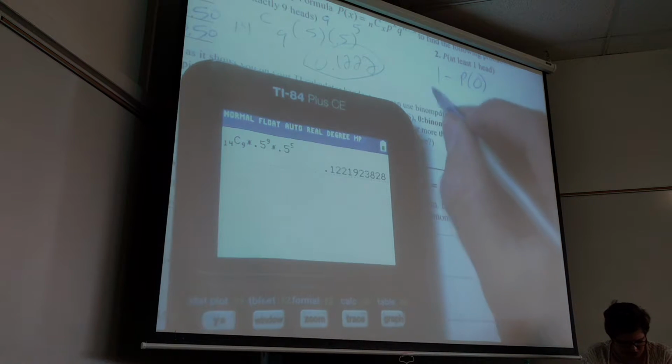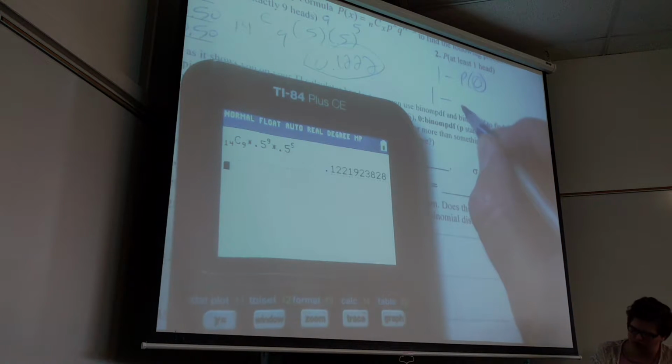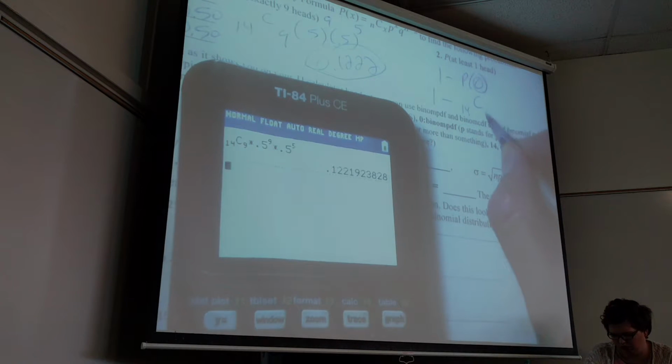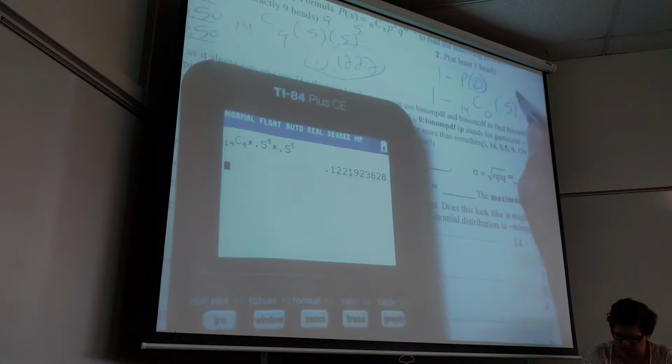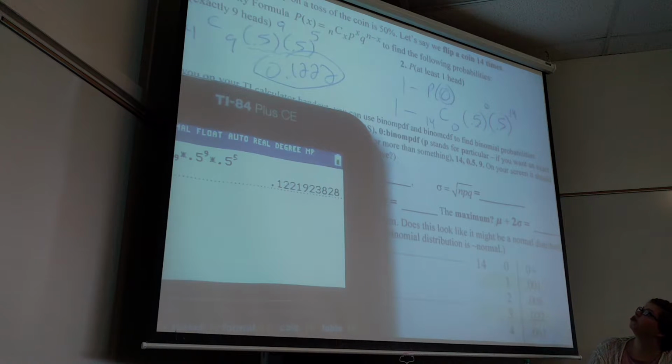And how do I set up the equation for no successes? 14 choose none of them, so 0.5 to the 0, 0.5 to the rest. So no successes, all failures. How many ways is there to have 14 people and choose none of them? One way. So 14 choose 0 is 1.